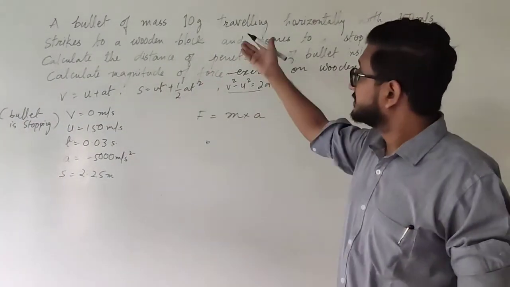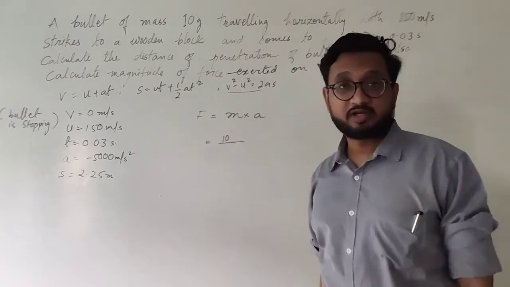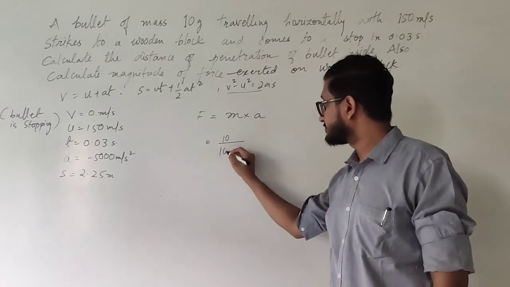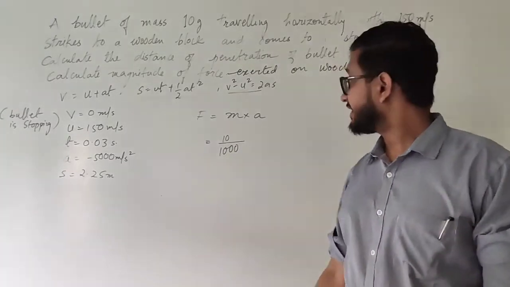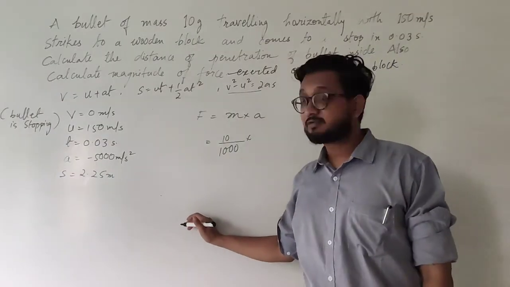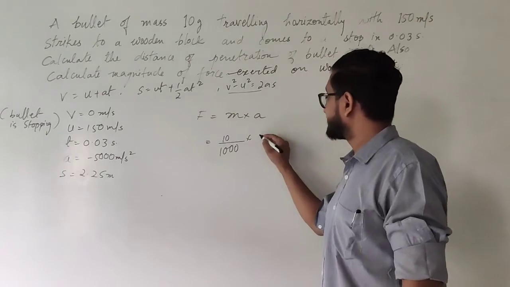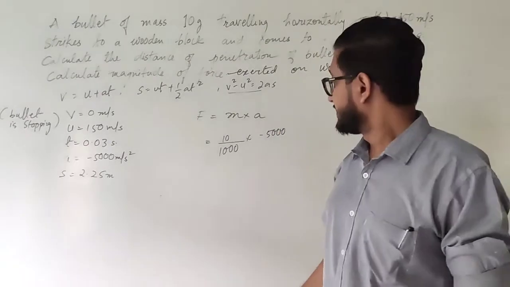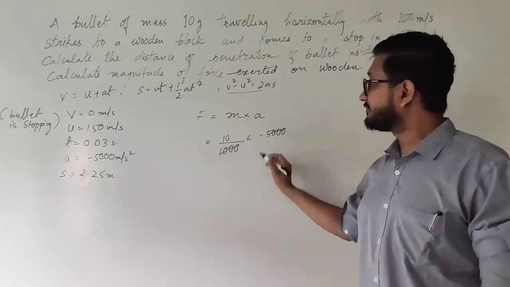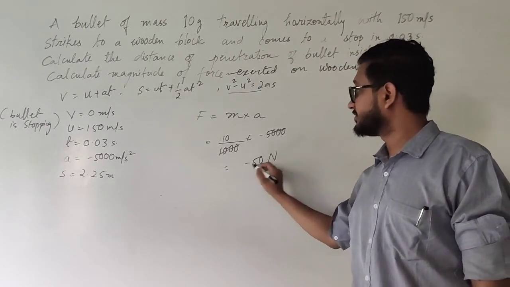Mass of the bullet is how much? 10, dividing it by 1000, because we are converting grams to kilograms. And acceleration, what will be the acceleration? It is the same, that is minus 5,000. Okay? And removing the zeros, the final you get is minus 50 newtons.